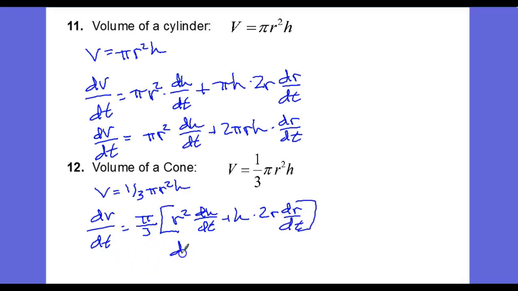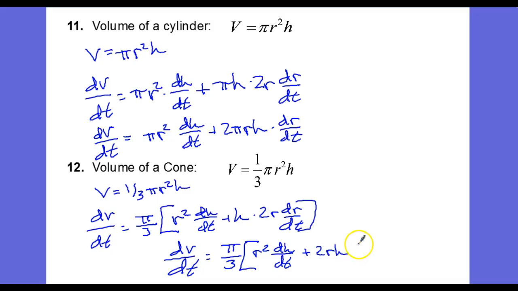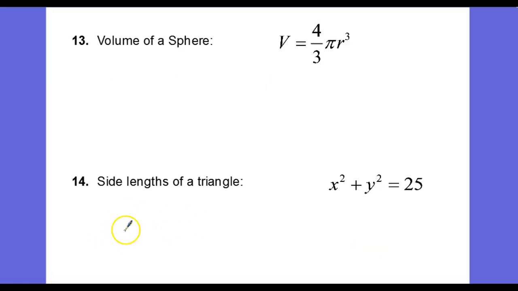And let's see if we can rewrite that. dV/dt is equal to pi over 3 times r squared dh/dt plus 2rh dr/dt.